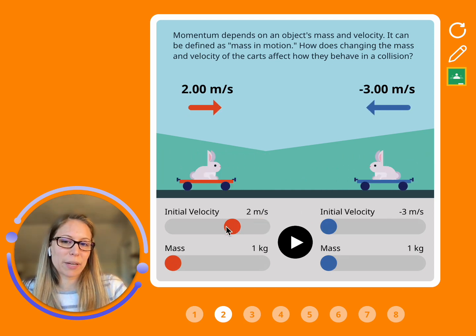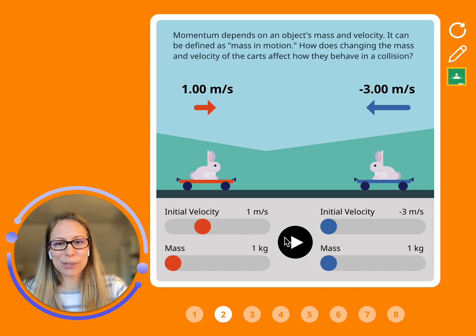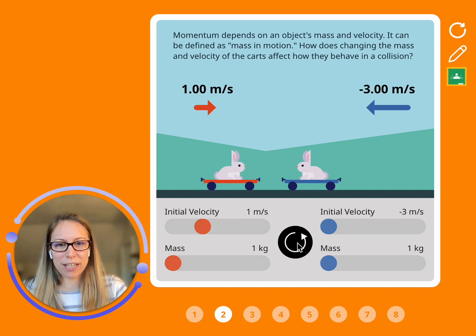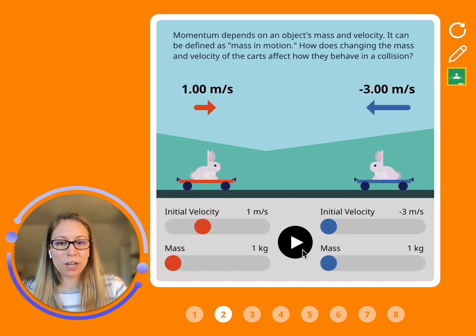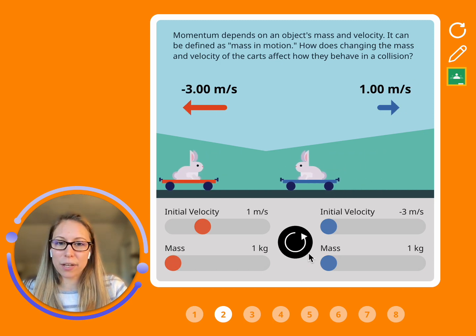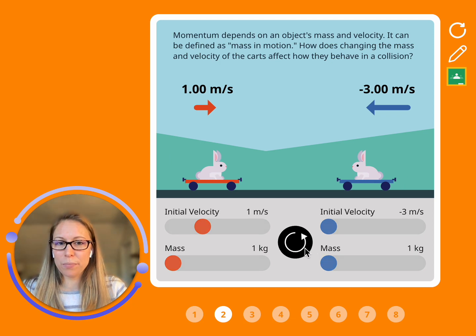But let's say that this bunny on the left gets tired after all the skateboarding, so it's coming in with a lower speed, then it's going to go out with a greater speed. In fact, the magnitudes here switch. And that's because this one on the right is coming in with more momentum. So more speed, more momentum.